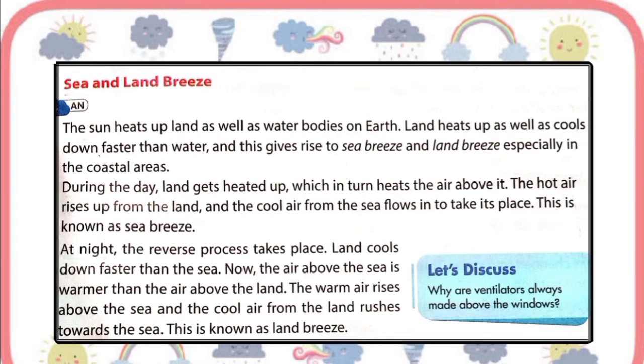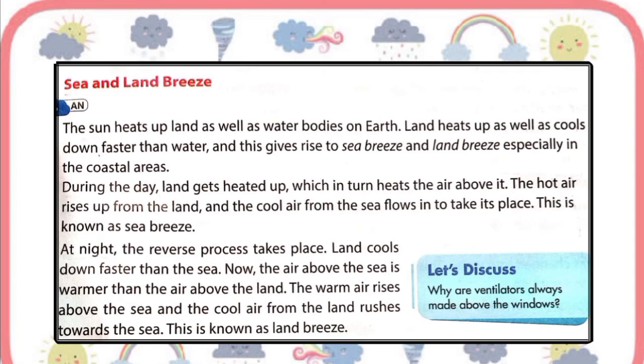Now let's understand what is sea breeze and land breeze. So as you know, the sun heats up land as well as water bodies on earth, and land heats up as well as cools down faster than water, and this gives rise to sea breeze and land breeze, especially in the coastal area.